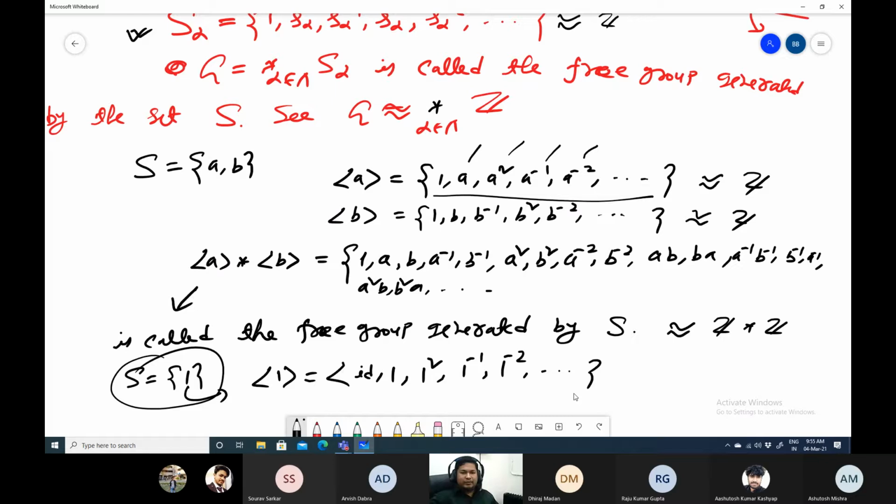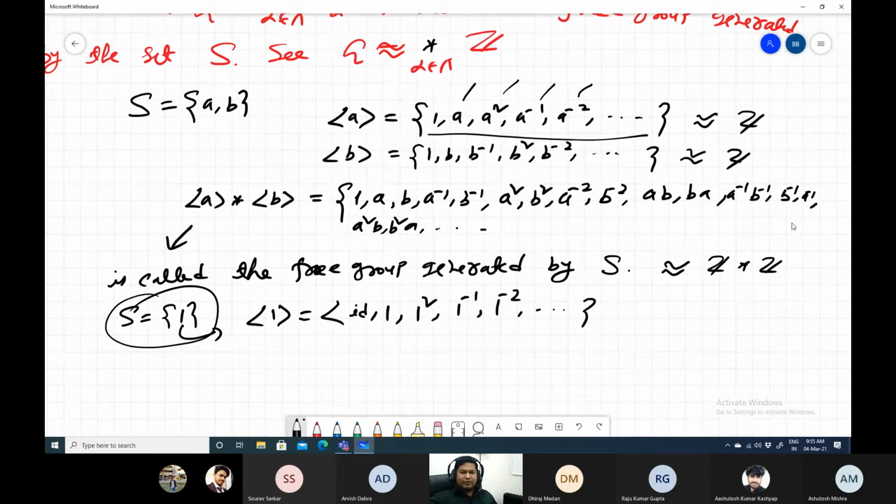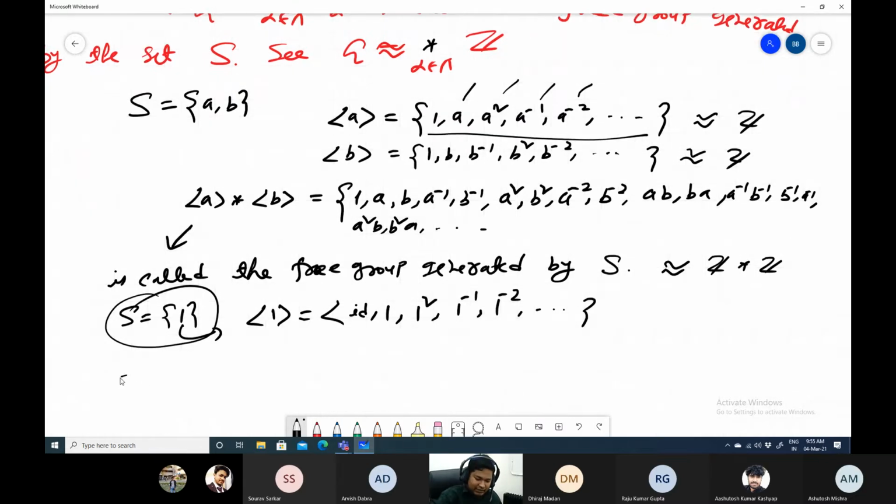Since you will be confused with 1, it is better, when you have a single element, to write a singleton A. That's all. So these are just notations, just letters. S is just a set and it does not have any operation.